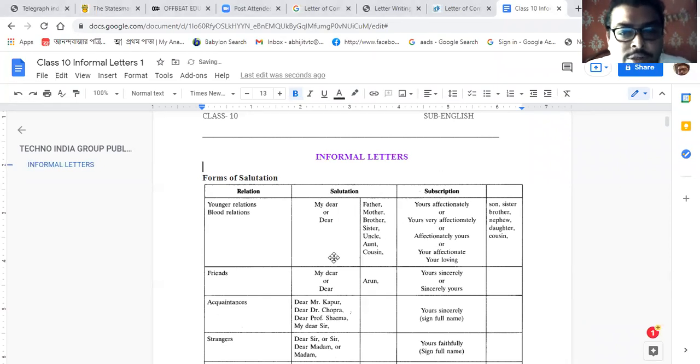Informal letters. Now we need to start with the forms of salutation. What will be the form of salutation? If there is a younger relation or blood relation, the salutation is my dear or dear. Here you can see this is very important about the salutation.